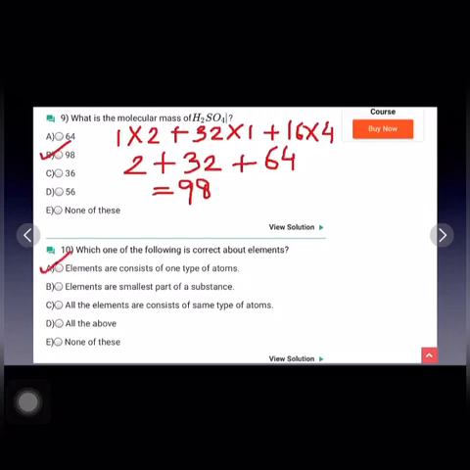So that's it for this video. In the next video, we are going to continue with the MCQs of lesson number 3. We are going to see more important multiple choice questions related to the chapter atoms and molecules.